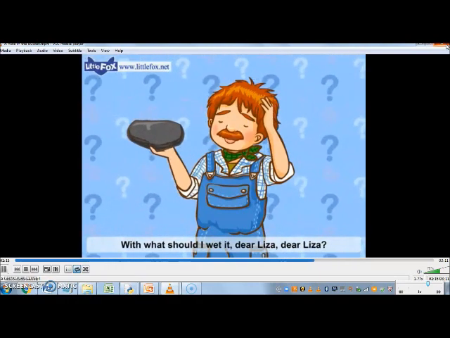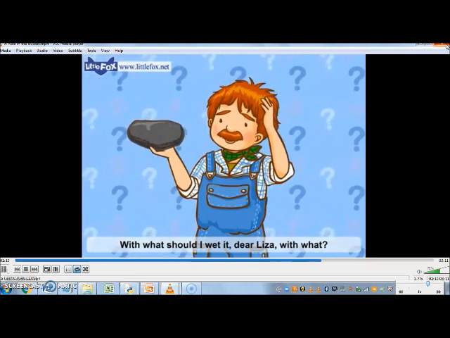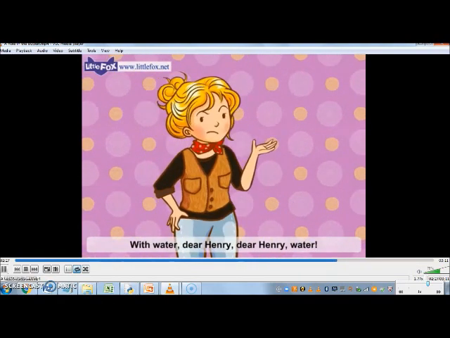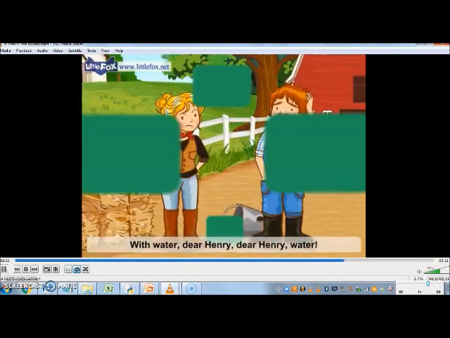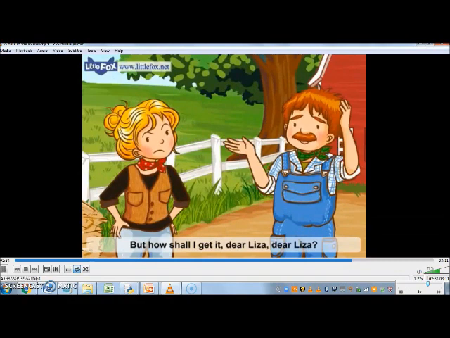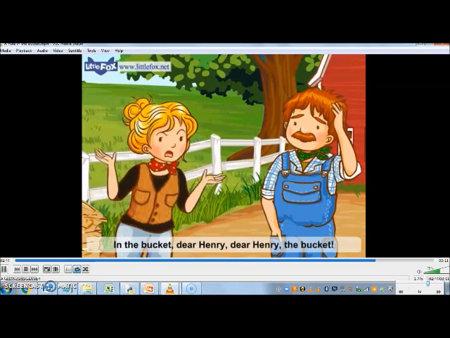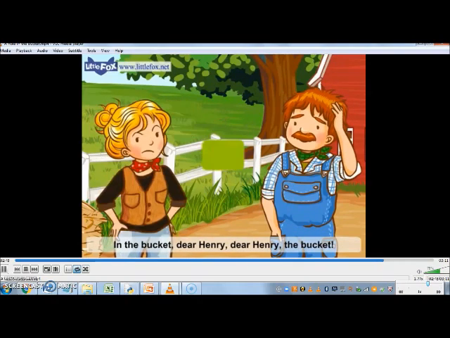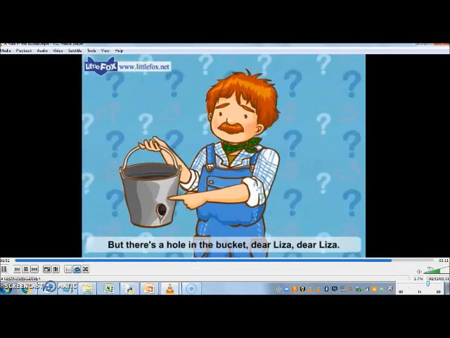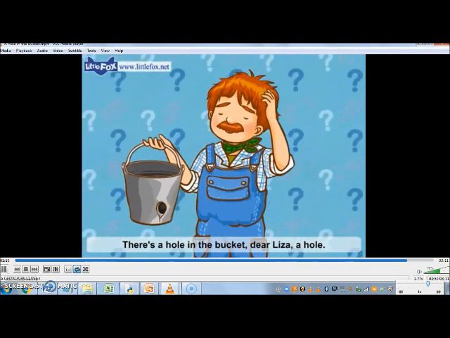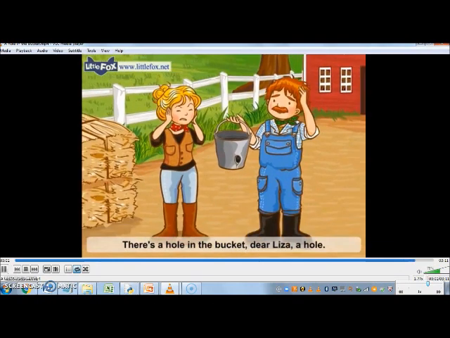With what should I wet it, dear Liza? With water, dear Henry. But how shall I get it, dear Liza? In the bucket, dear Henry. But there's a hole in the bucket, dear Liza. There's a hole.